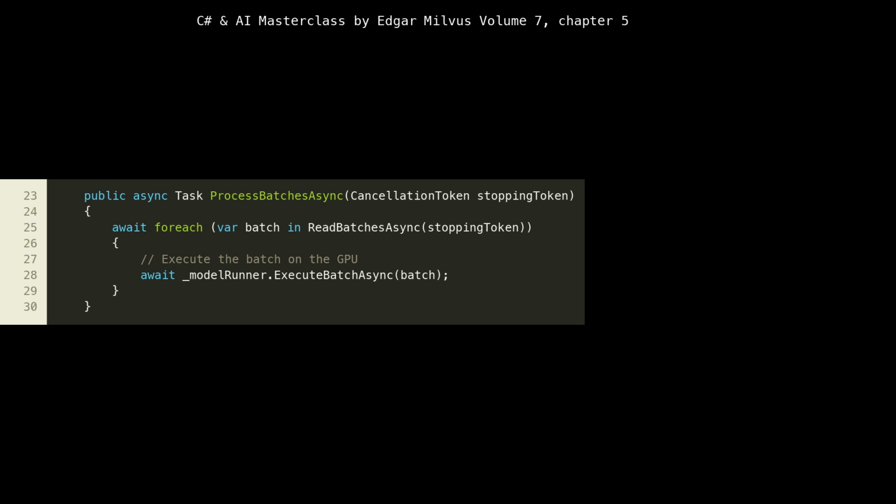We use an await foreach to consume batches from the ReadBatchesAsync method. This construct is powerful for asynchronously iterating over sequences. Once a batch is retrieved, we delegate its execution to _modelRunner.ExecuteBatchAsync. This separation of concerns means the batching service focuses solely on batch formation, while the model runner handles the actual, often computationally intensive, model inference, likely on a GPU. This modularity improves maintainability and allows for independent scaling or optimization of each component.